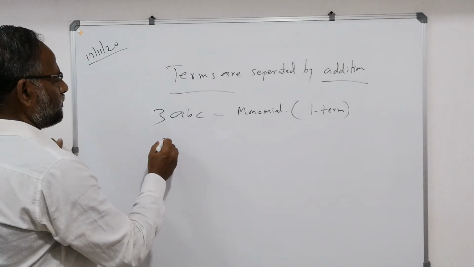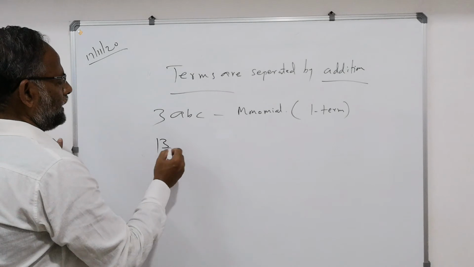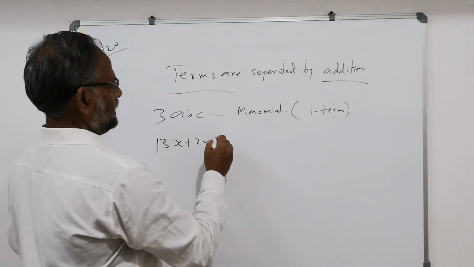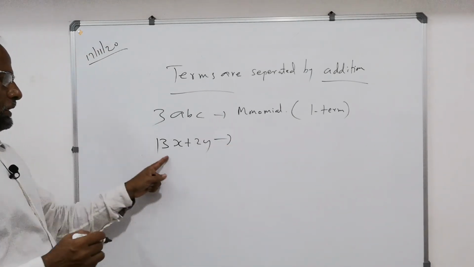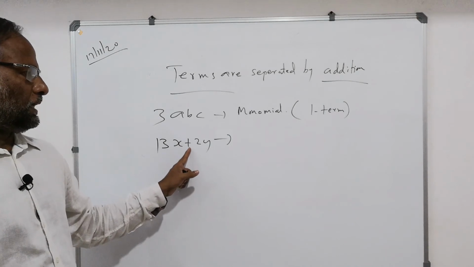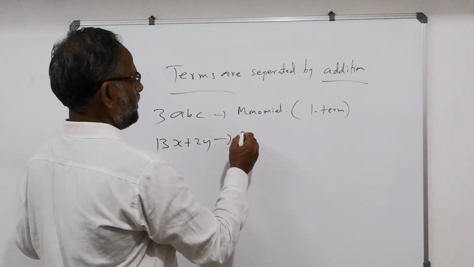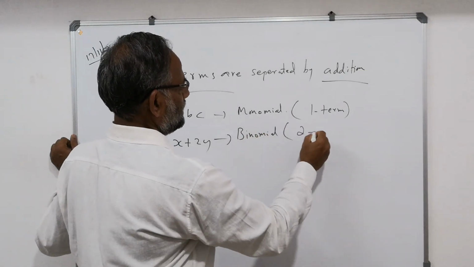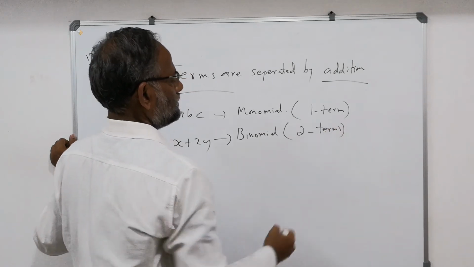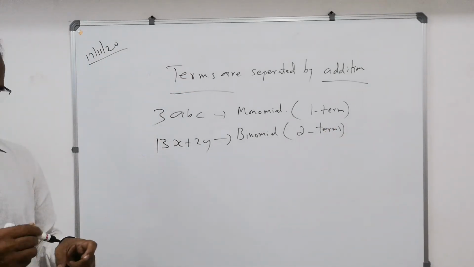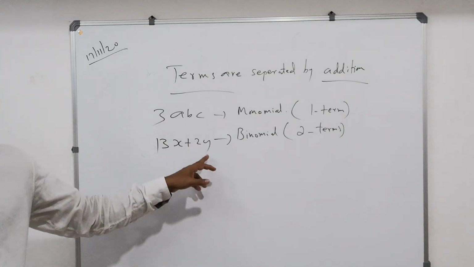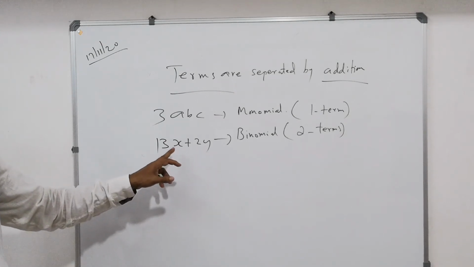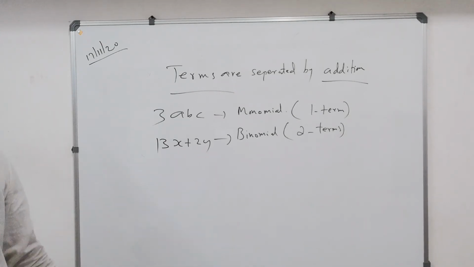But be careful, 13x plus 2y. Here you can see two terms, with a plus between them. Here it is a binomial, which means two terms. 13x is the first term and 2y is the second term. Terms are separated by addition. The factors are 13 into x and 2 into y.